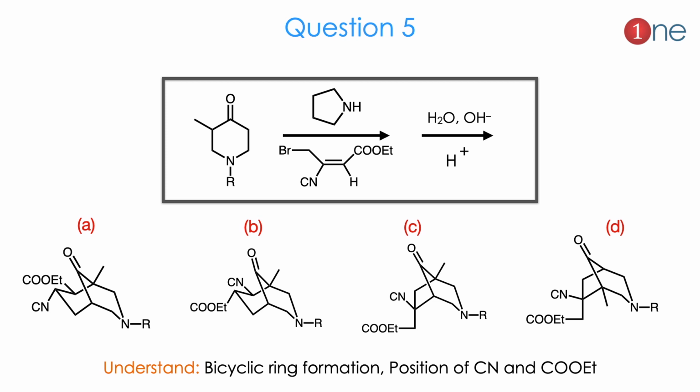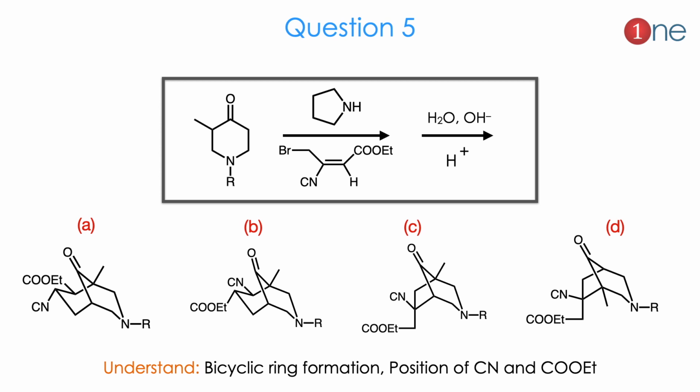Then question number 5. The starting material is the 6-member system with amine and ketone and methyl. Then you are using the same 5-member amine and the alkene there. The alkene is attached with many groups: methyl, bromine, cyanide and ester. The next step you are using acid hydrolysis and base. They ask you to find the product.